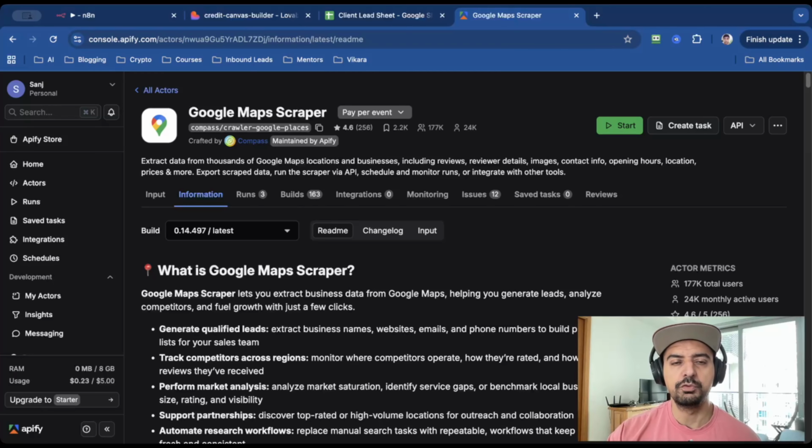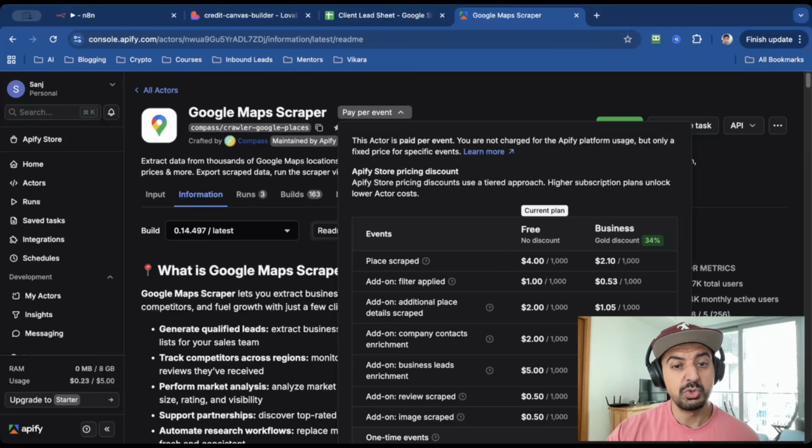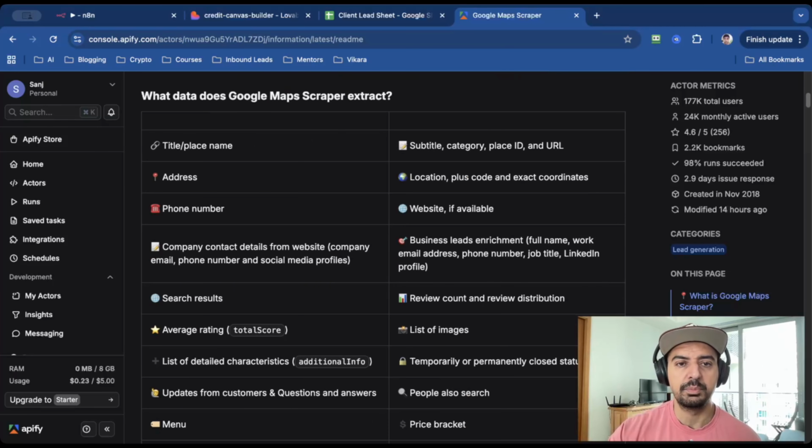And for the scraper, head over to apify.com. This is basically a platform of scrapers, and there are literally thousands of scrapers on here. You can scrape pretty much any platform that you can think of. And for this example, I'm using the Google Maps scraper by Compass. And it's really cheap. It's $4 for 1,000 leads. And this scraper can scrape the following fields.